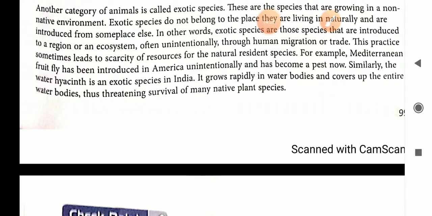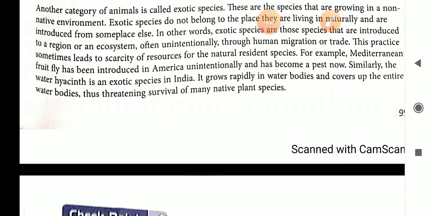For example, the Mediterranean fruit fly has been introduced in America unintentionally and has become a pest now. Similarly, the water hyacinth, jalkumbhi, is an exotic species in India. ये इंडिया का ओरिजिनल स्पीसीज नहीं है, इसे कहीं और से लाकर यहाँ लगाया गया और ये अब यहाँ का ही हो गया. It grows rapidly in water bodies and covers up the entire water bodies.